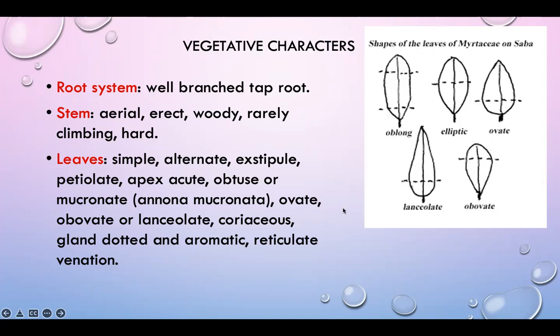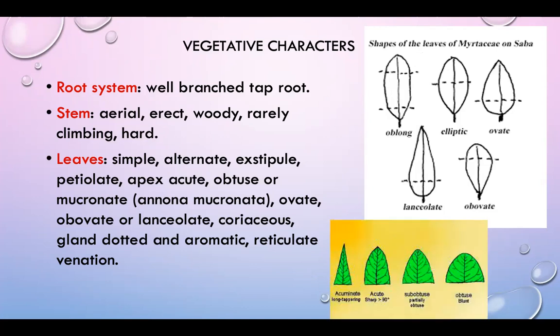Then reticulate venation. All of you know what venation is. There are mainly two types of venation. The mode of arrangement of veins in the lamina is called venation. This is reticulate venation. This type of venation is commonly found in dicots, and all the Annonaceae family belong to the dicots. The lamina is provided with a midvein, which produces many lateral veins.